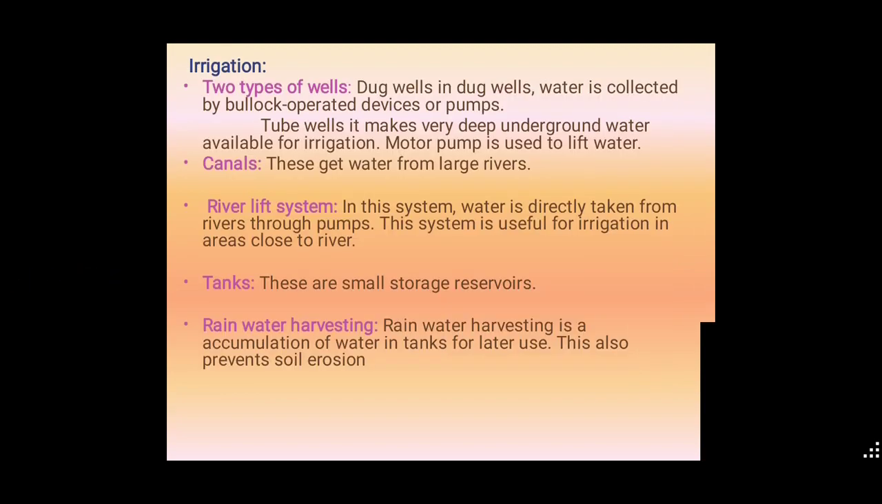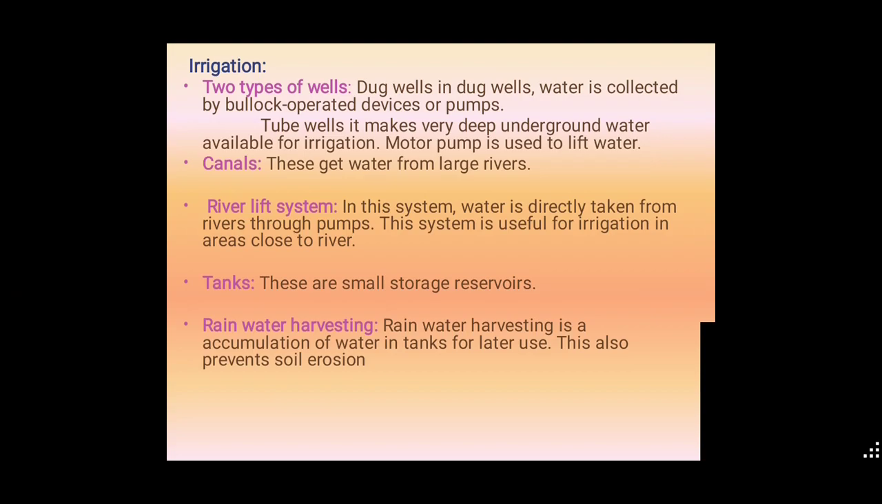Next, come to irrigation. This is also one of the methods we use in crop fields for better yield. Here two types of wells are used: dug wells and tube wells. In dug wells, water is collected by bullock-operated devices or pumps. Tube wells make very deep underground water available for irrigation. It is already present inside the earth as underground water, and we can use that water with a motor pump.